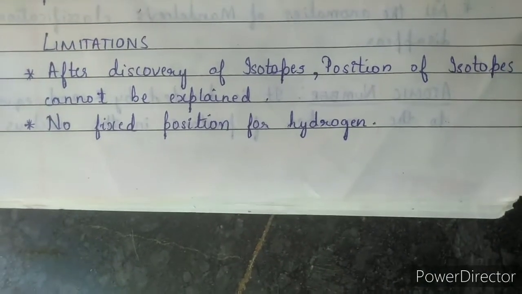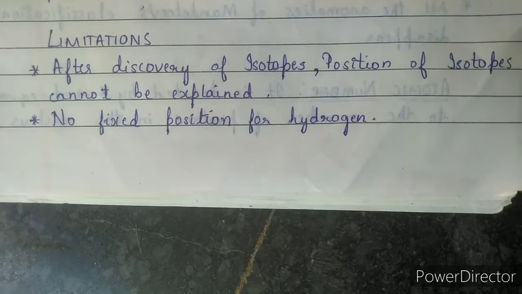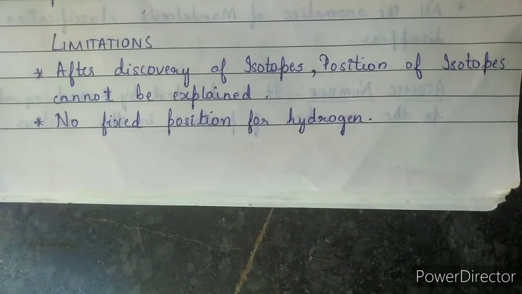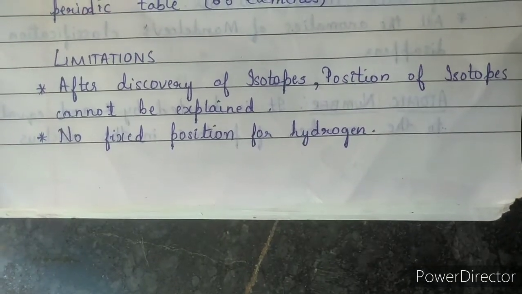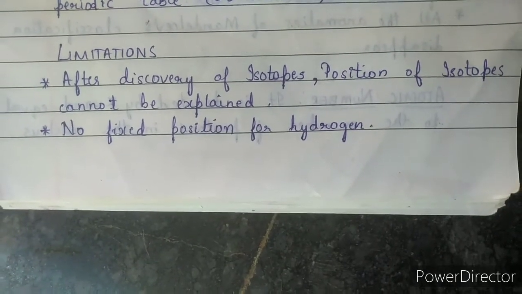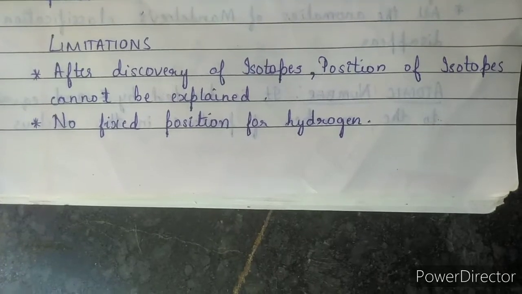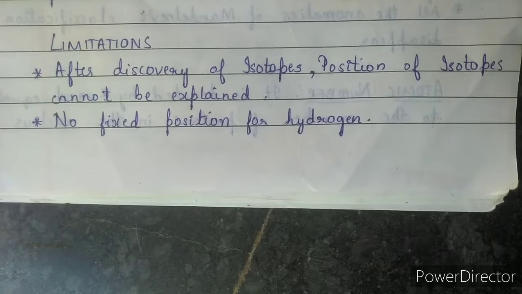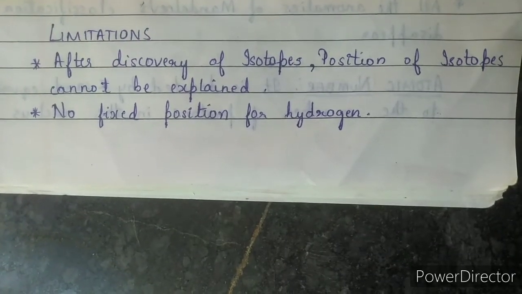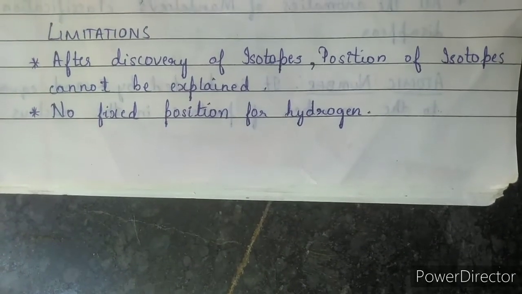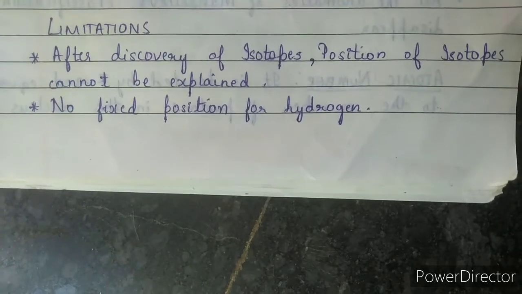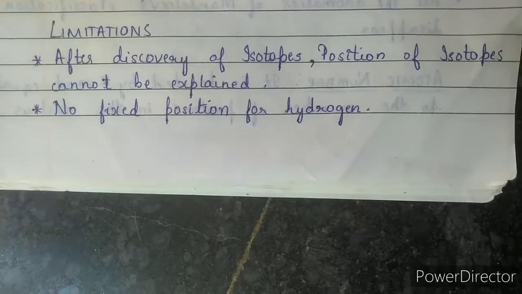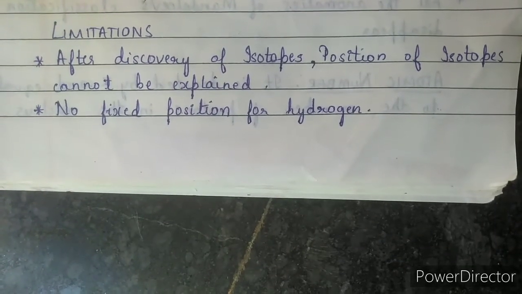Limitations of this Mendeleev's periodic table. Okay. After the discovery of the isotopes, the position of the isotopes cannot be explained. Isotopes means what? Ones which have the same atomic number but different mass numbers. Here in Mendeleev's periodic table, he has arranged the elements in increasing order of their atomic masses. So we are not going to get the exact position for these elements.